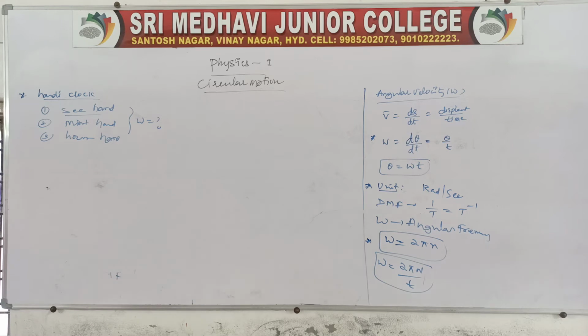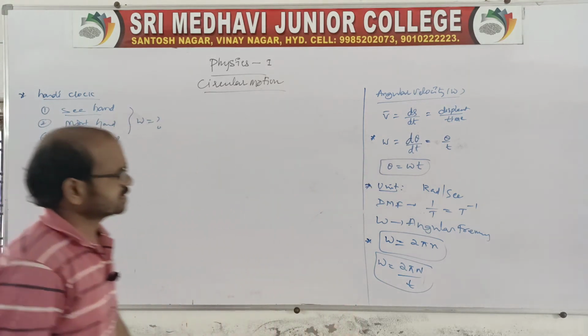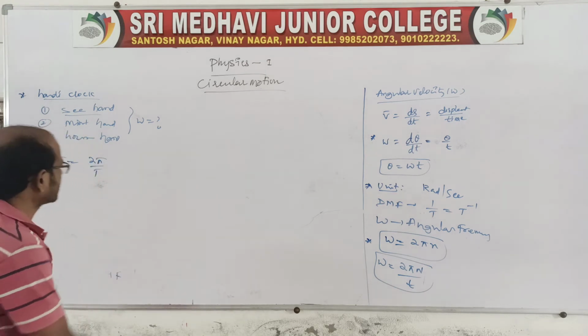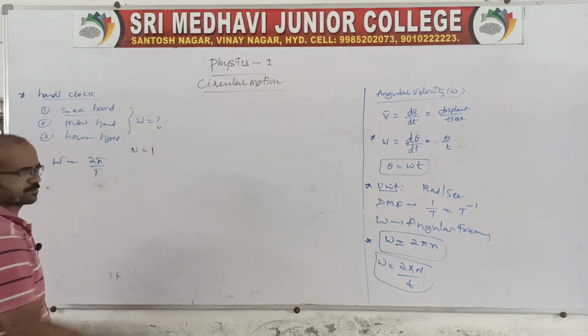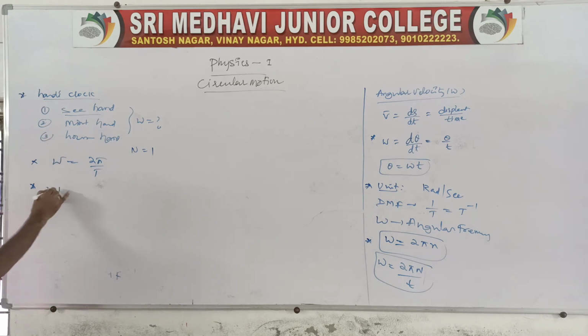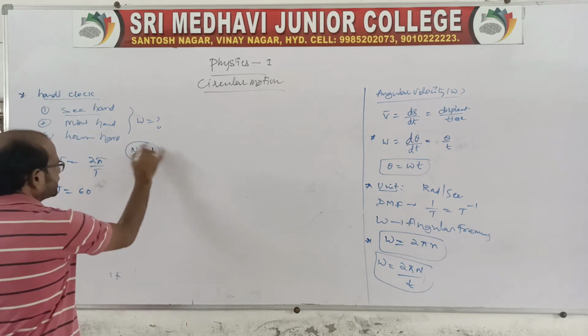So we know angular velocity, omega, is equal to 1 by time period, or theta, we can say 2 pi by n. So from this we can also say omega is equal to 2 pi by capital T. Suppose the number of rotations, capital N, is equal to 1. If you go for the seconds hand, how many seconds will be there? 60 seconds to complete one rotation.